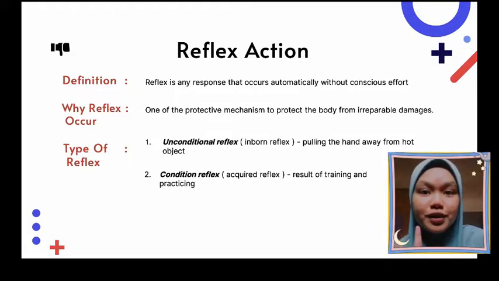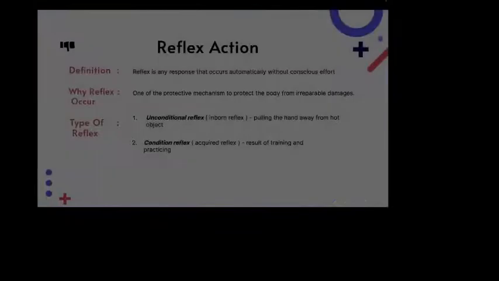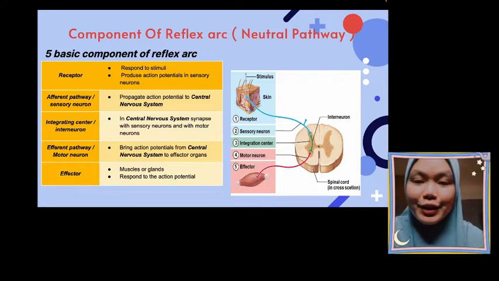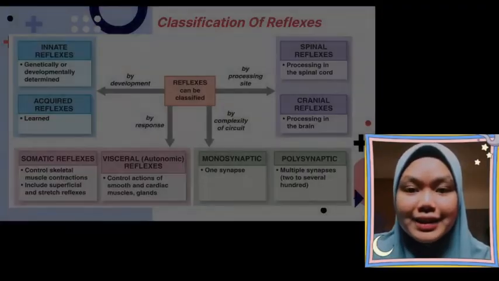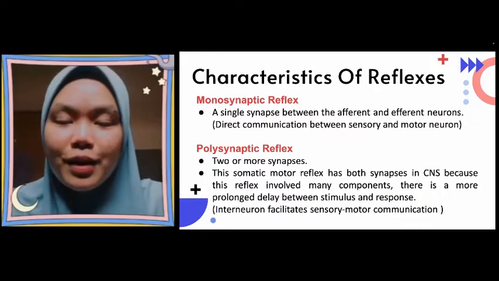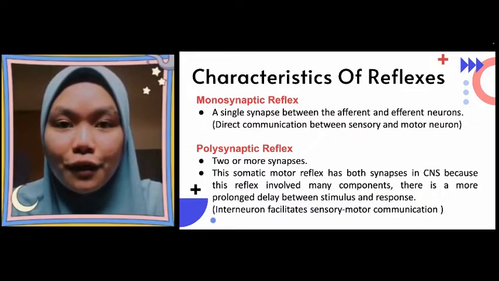There are two types of reflex action, which is conditional reflex, which is resulting by training and practice. There are five basic components in reflex action: receptor, afferent pathway, interneuron, efferent pathway, and effector. Do remember that interneuron exists in polysynaptic but not in monosynaptic reflex. Reflexes can be classified into several parts, which is by development, by response, by complexity of circuit, and by processing side. Now, let's take a look at characteristics of reflex action.